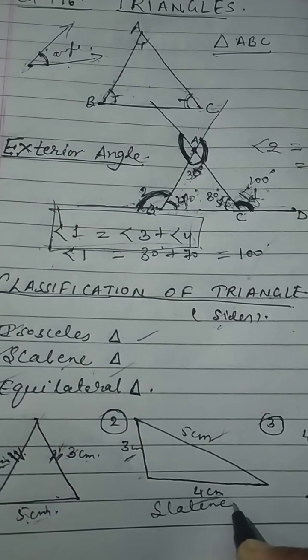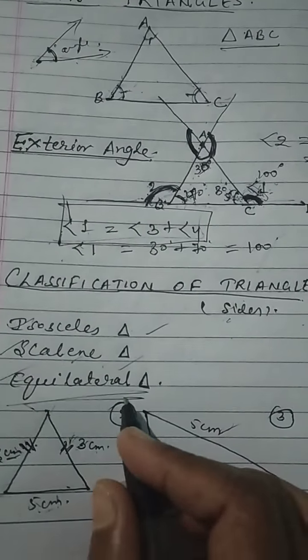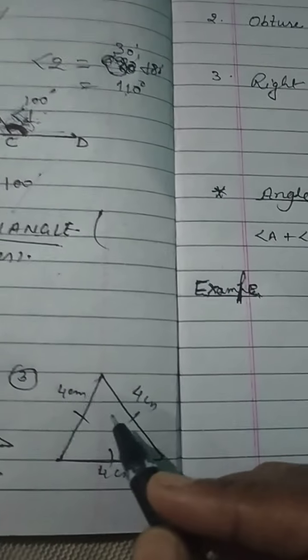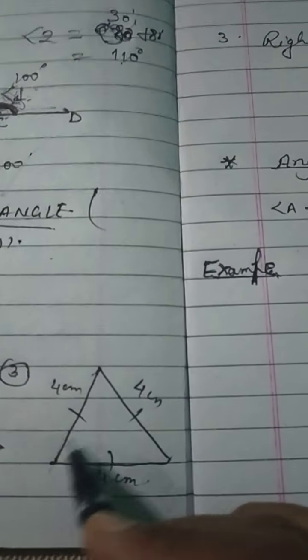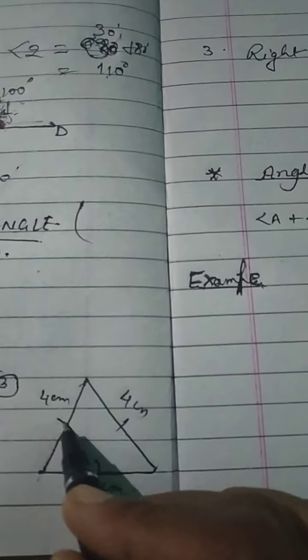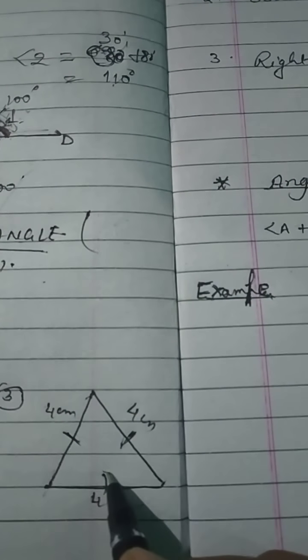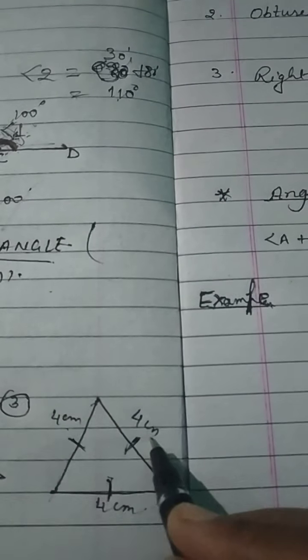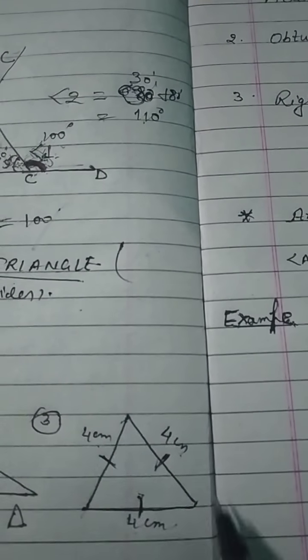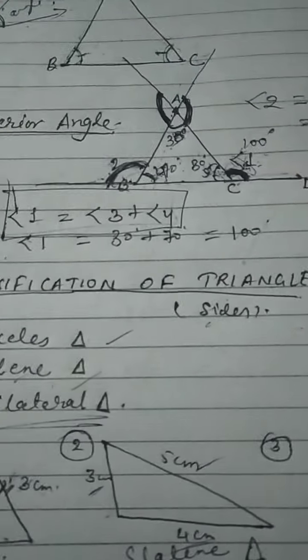Okay. Now what is equilateral triangle? Equilateral triangle means in a triangle, if all the three sides are equal, this side is equal to this side and which is equal to this side. This is also 4 cm, this is also and this is also. So this is called an equilateral triangle.